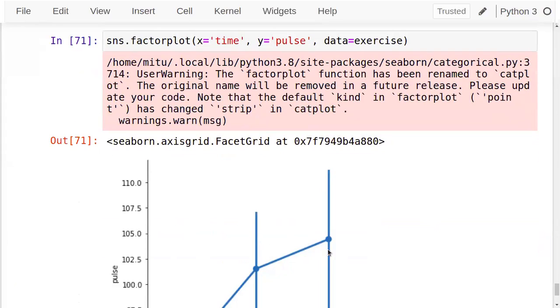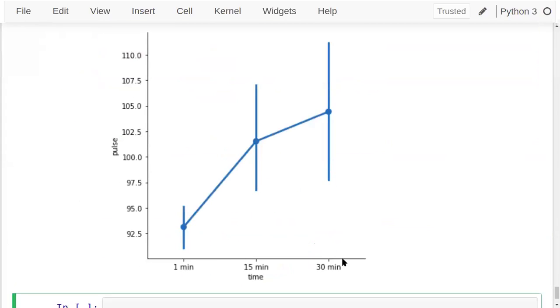Now see this. 1 minute, 15 minutes, 30 minutes, only three elements are there. For 1 minute, what was my pulse rate? This is the pulse rate. For 15 minutes, the pulse rate is from here to here. And third, for 30 minutes, the pulse rate is from here to here.